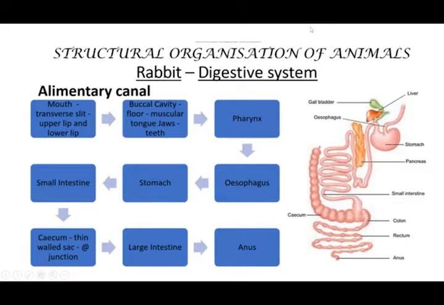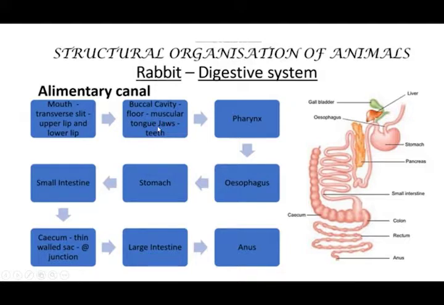And next, let's see about the digestive system of the rabbit. The digestive system starts from the mouth and ends in the anus. So the mouth is what? A transverse slit, with an upper lip and lower lip. That is the opening of the mouth, the transverse slit. So the alimentary canal starts with the mouth. And then the buccal cavity. What is the buccal cavity?